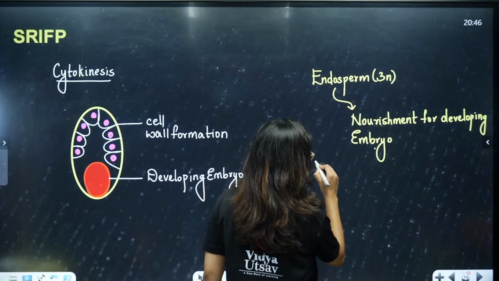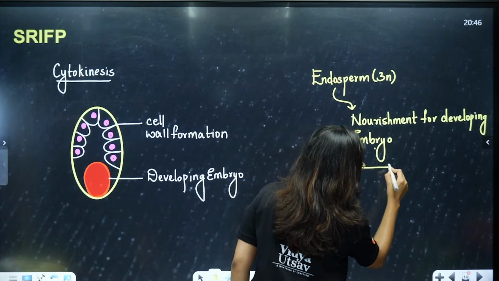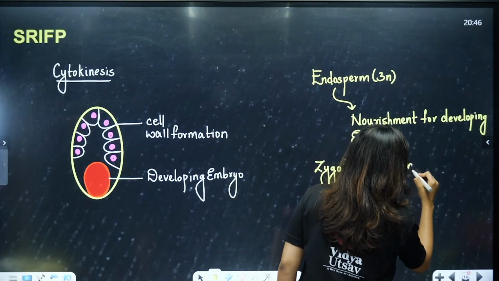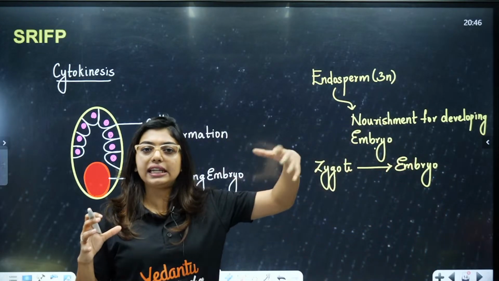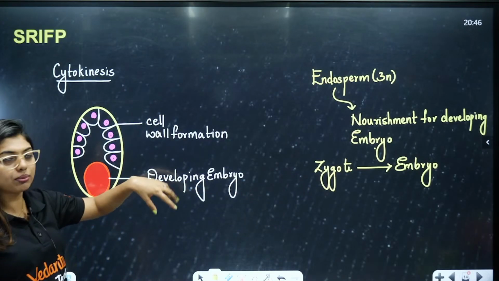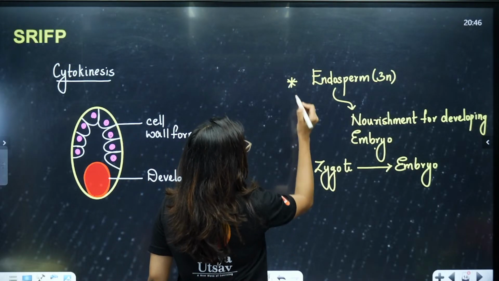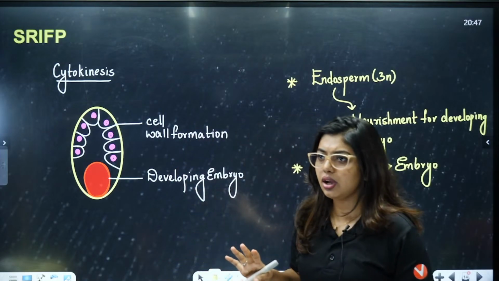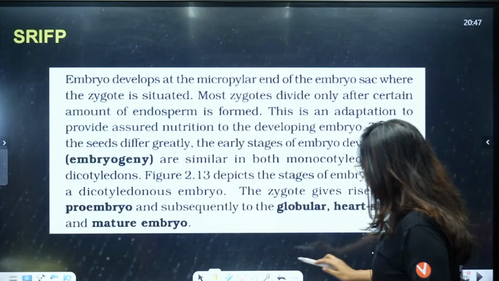Okay. Now students, your zygote has developed, undergone maturation to form your embryo. Now the ultimate goal is what? To form the seed and the fruit. We are going to come to that. Clear to all of you? I hope this is clear for all of you. What is the job of endosperm, and how did your zygote become your embryo? These two things you remember. Okay. Now, look here.